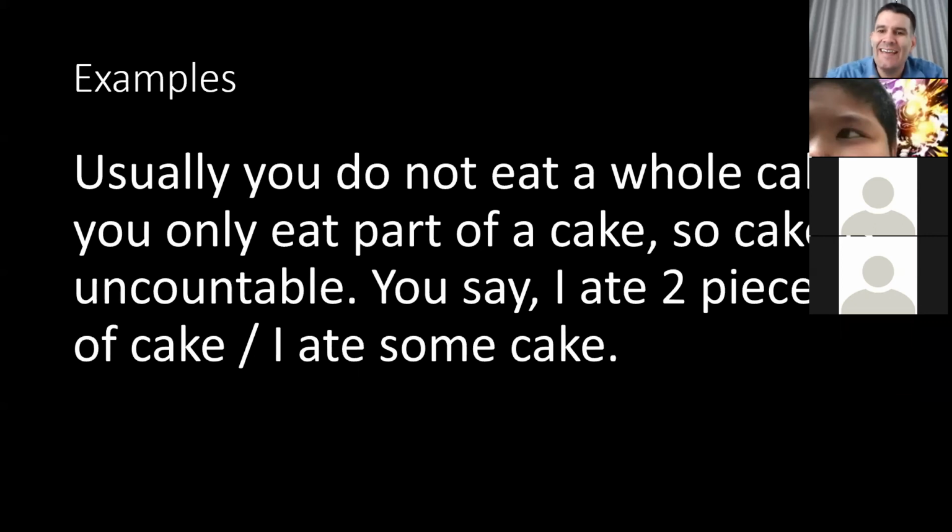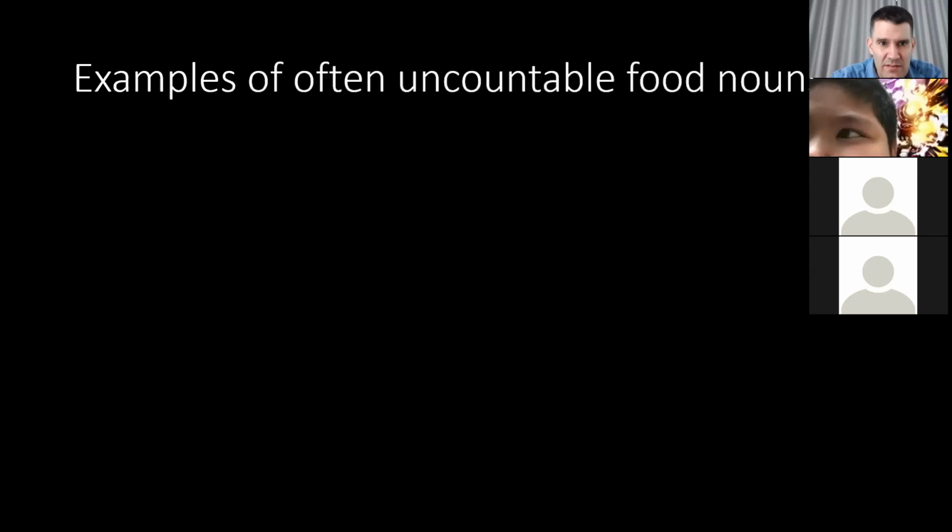You say, I ate 2 pieces of cake. Pieces would be a measuring noun. So 2 pieces, or I ate some cake. So cake is uncountable, usually. But it can also be countable, and I'll go through that later.